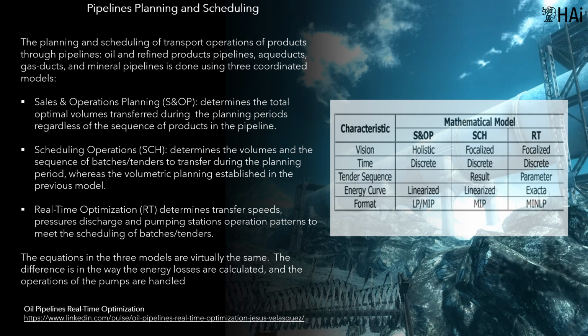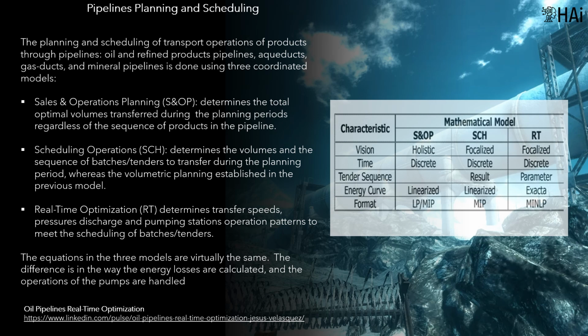products in the pipeline. Scheduling operations, SCH, determines the volumes and the sequence of batches to transfer during the planning period, respecting the volumetric planning established in the previous model. Real-time optimization, RT, determines transfer speeds, discharge pressures, and pumping stations operation patterns, to meet the scheduling of batches.